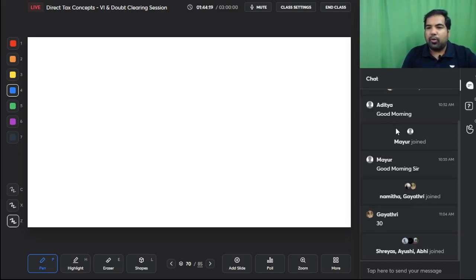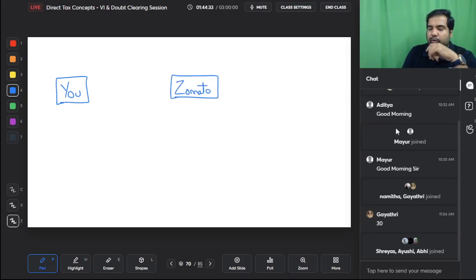Guys, 194O. In COVID, you've seen everyone start selling online. So let's say you also have started selling online and you sell food on Zomato. You make the food at home and you sell it on Zomato. And there are people who buy your food from Zomato. Let's say someone has placed an order and this week you've sold food on Zomato worth 20,000 rupees.